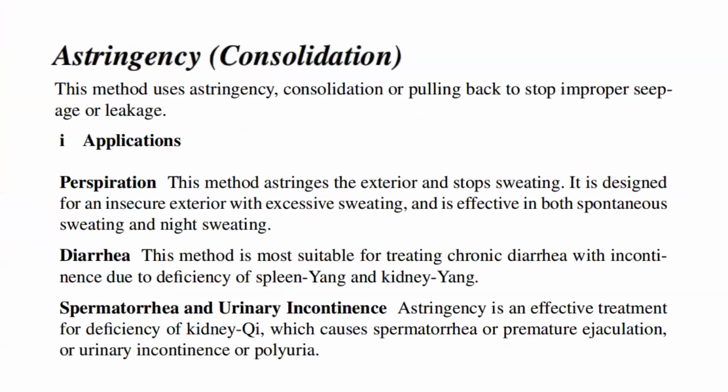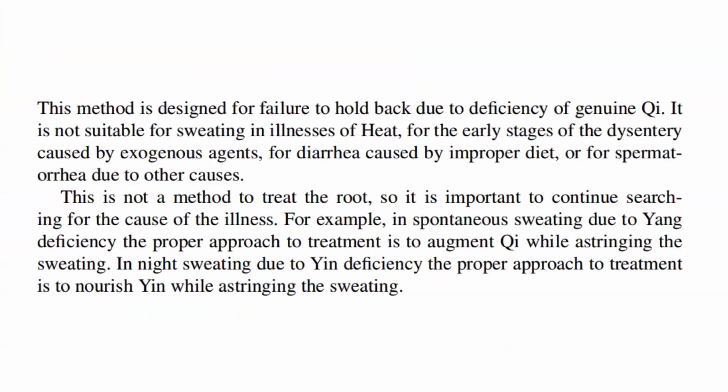Second application, for diarrhea. This method is most suitable for treating chronic diarrhea with incontinence due to deficiency of spleen yang and kidney yang. Third application, spermaturia and urinary incontinence. Astringency is an effective treatment for deficiency of kidney qi, which causes spermaturia or premature ejaculation or urinary incontinence and polyuria. This method is designed for failure to hold back due to deficiency of genuine qi.